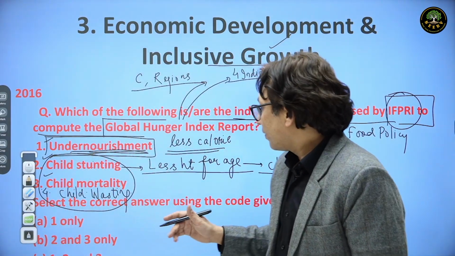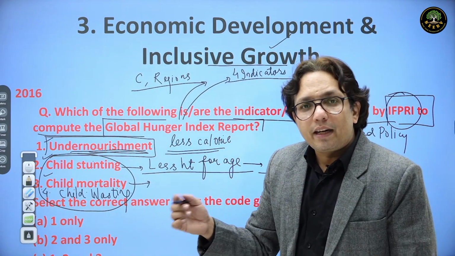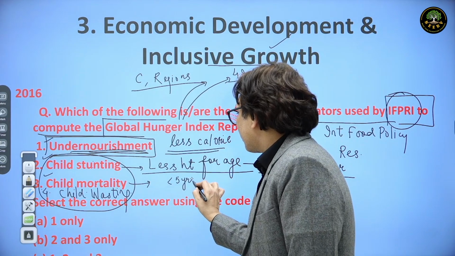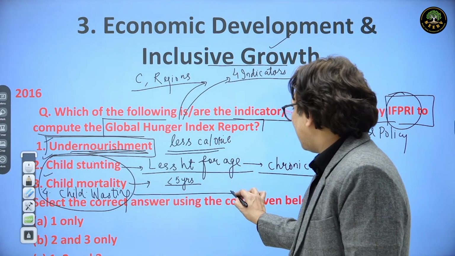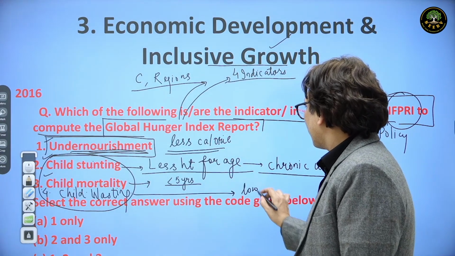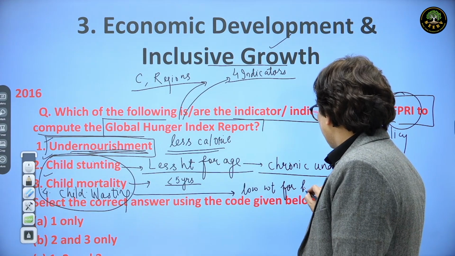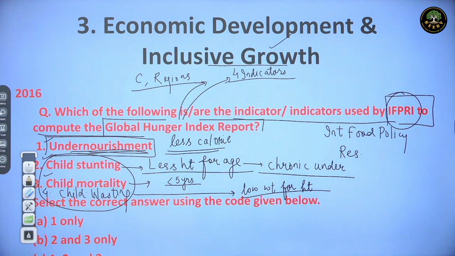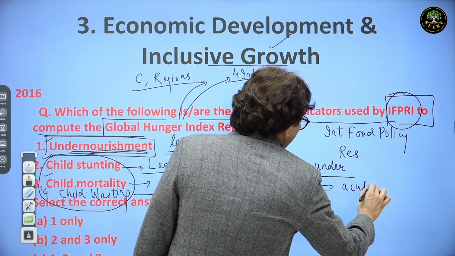Other is child mortality, that is how many kids are dying before reaching the age of 5 years. That's child mortality. What is child wasting? Child wasting is low weight for height, and low weight for height actually shows acute undernutrition.